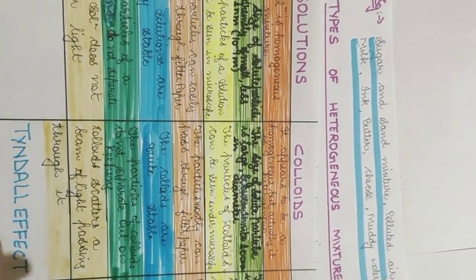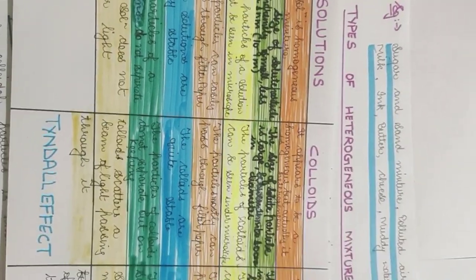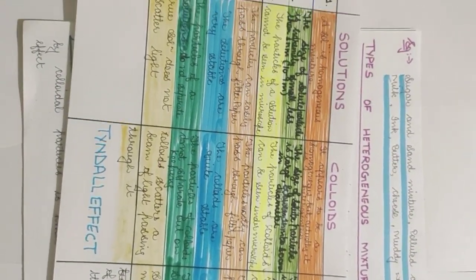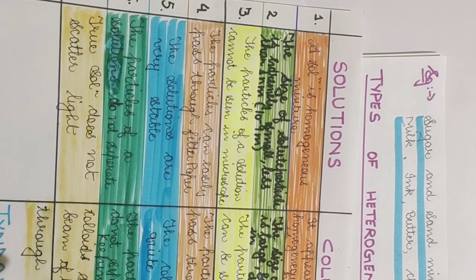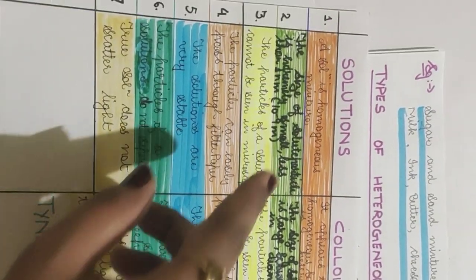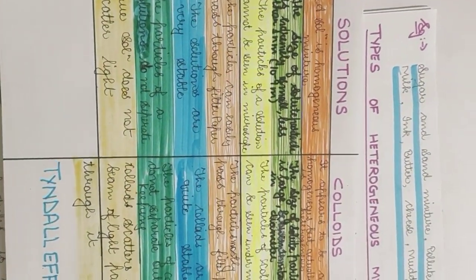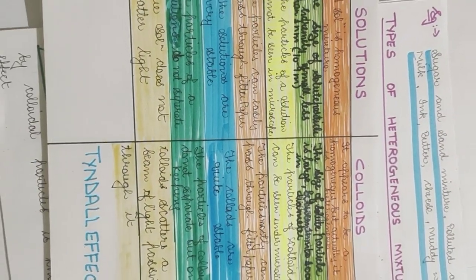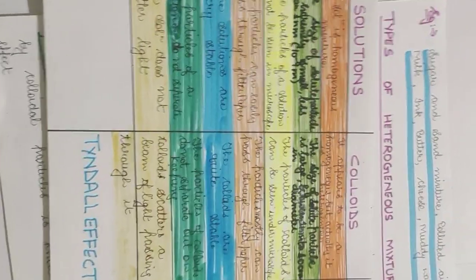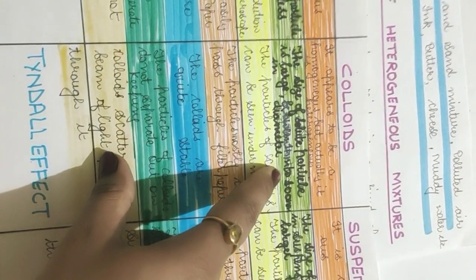Here, if we mix solid into liquids, we are talking about the size of the solute particles. In solutions the size of solute particles is very small, less than 1 nanometer, that is 10 to the power minus 9 meter. In the case of colloids, the size of solute particles is larger than in solutions.